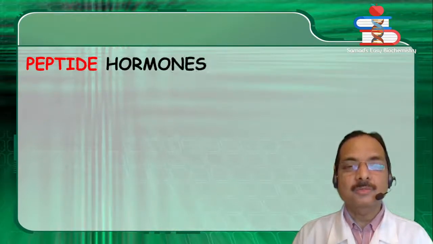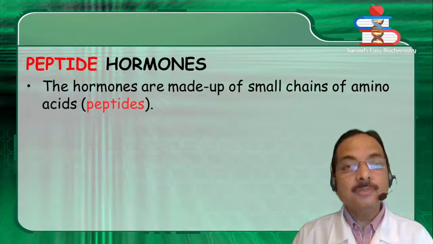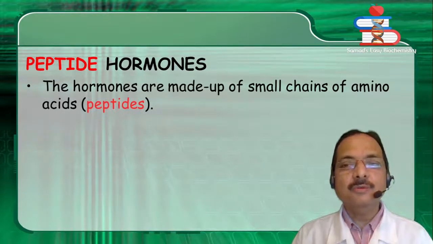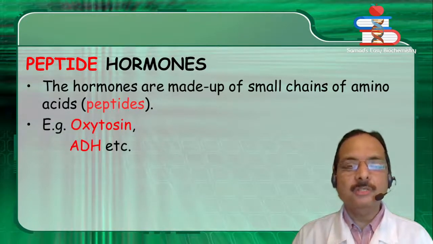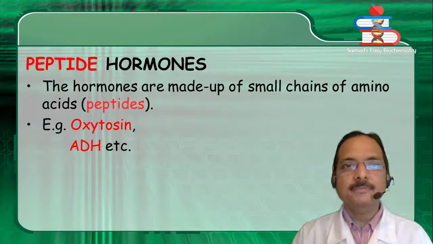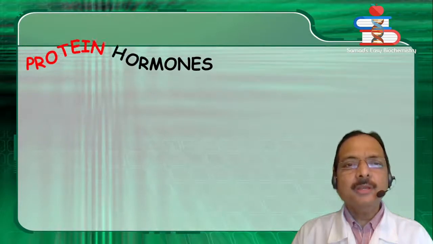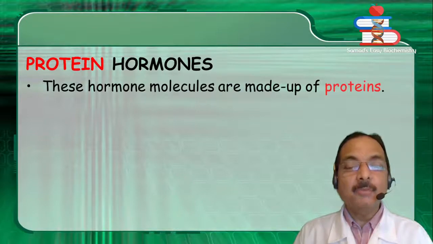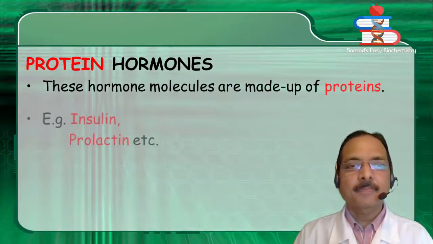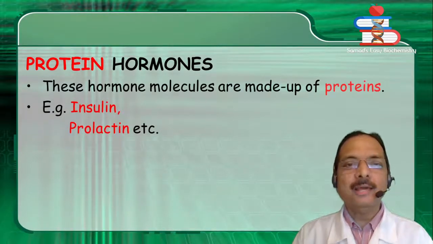Peptide hormones. The hormones are made up of small chains of amino acids, peptides. Example, oxytocin, ADH, etc. Protein hormones. These hormone molecules are made up of proteins. Example, insulin, prolactin, etc.